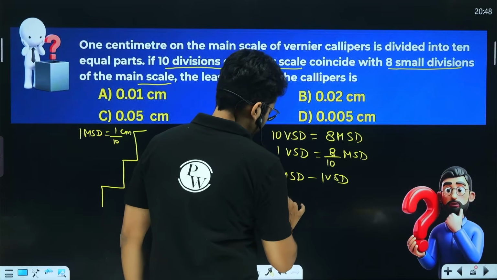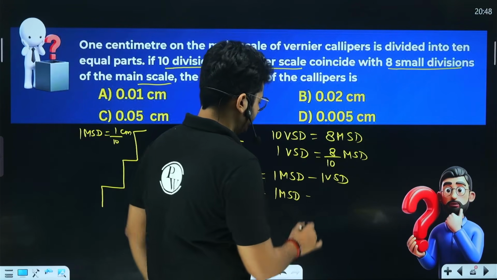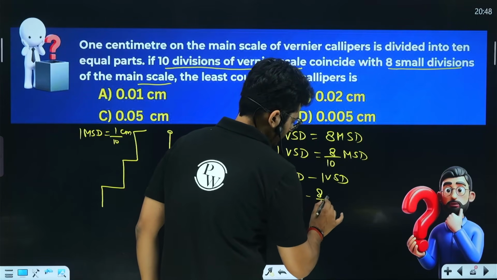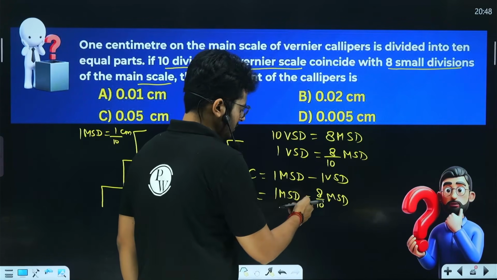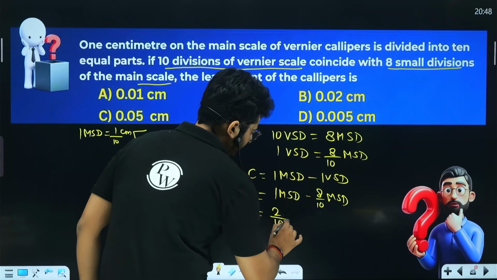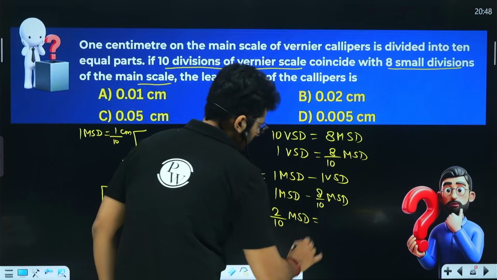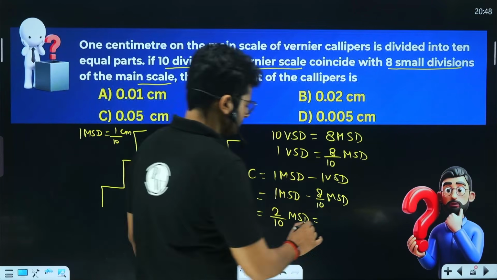So here you can write down, least count is going to be 1 main scale division minus 8 by 10 main scale division, right? One vernier scale division is this, so just put the value. So here you have subtracted, it is 2 by 10 main scale division, right? And one main scale division is 1 by 10, so just put it, it is 2 by 100